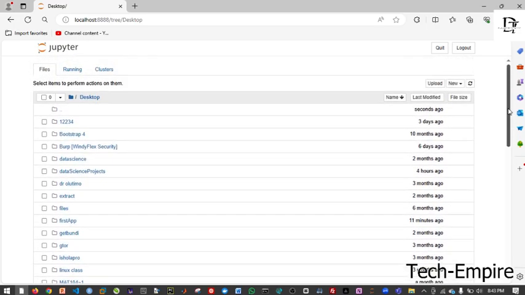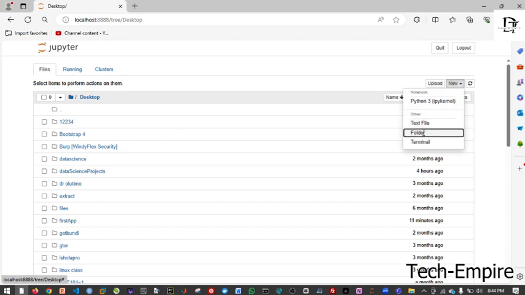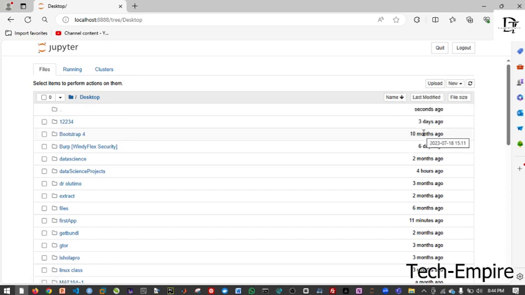Or let me say, even if you don't have the folder on your desktop, you can just come here, quickly create new, click on new, and you are not clicking on Python, you are clicking on folder here because you are creating a folder. You click on the folder, then you type. Don't be surprised, don't panic, it's there. All you need to do is come to where you have 3 days, 10 months, 6 days, and scroll.